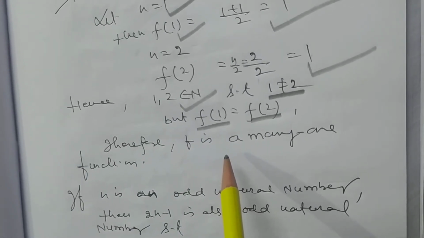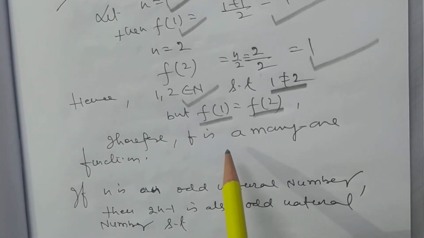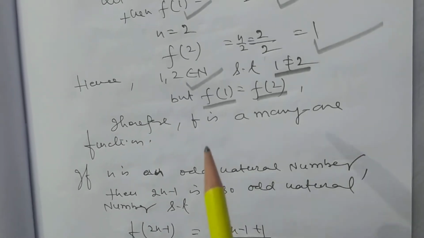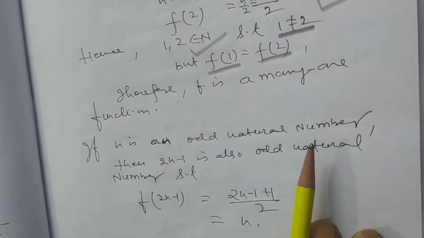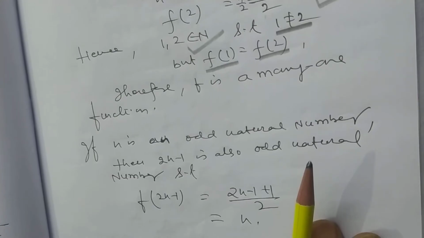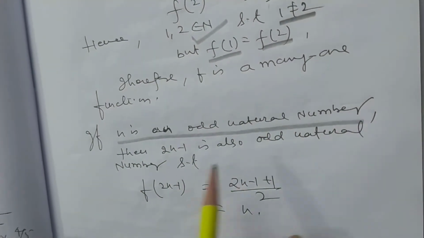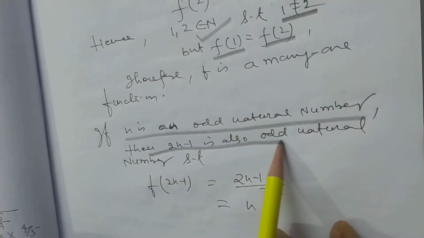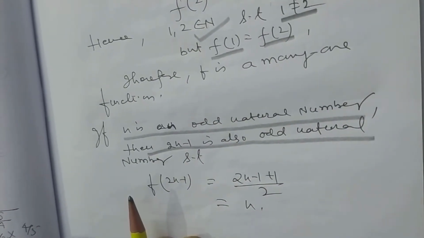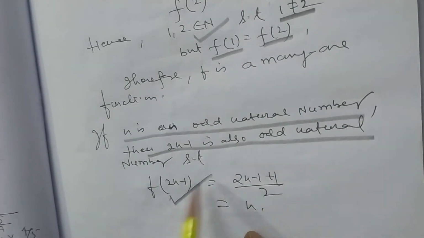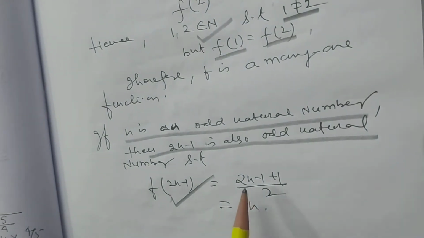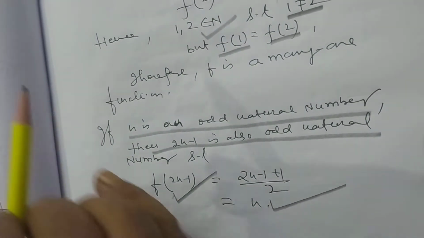Many-one function. Now you have to decide whether it is onto or not. Since n is an odd natural number, then 2n minus 1 is also an odd natural number. So f(2n minus 1) is (2n minus 1 plus 1) by 2, that is n.